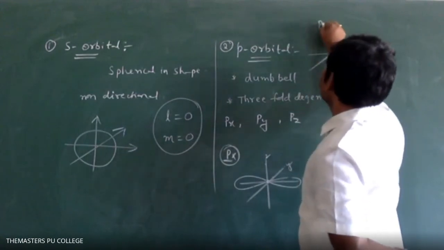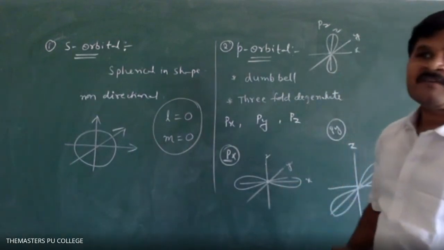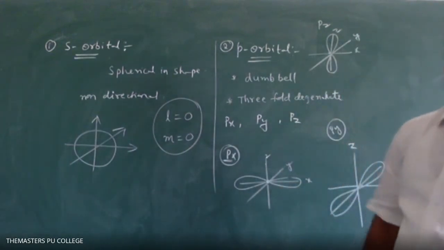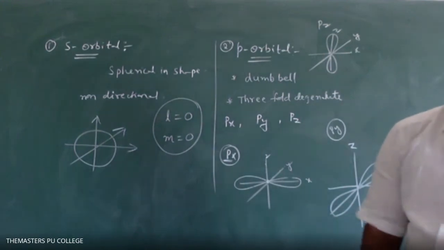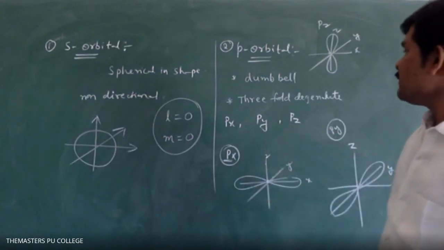This is pz. What is the nodal plane for the pz orbital? XY plane. That's very good. XY plane or YX plane. That's all. This is about the p orbital.